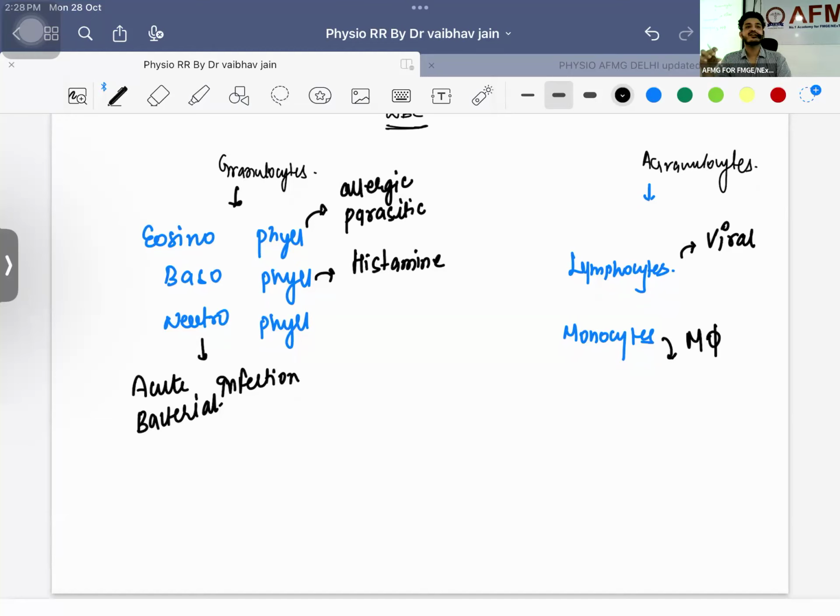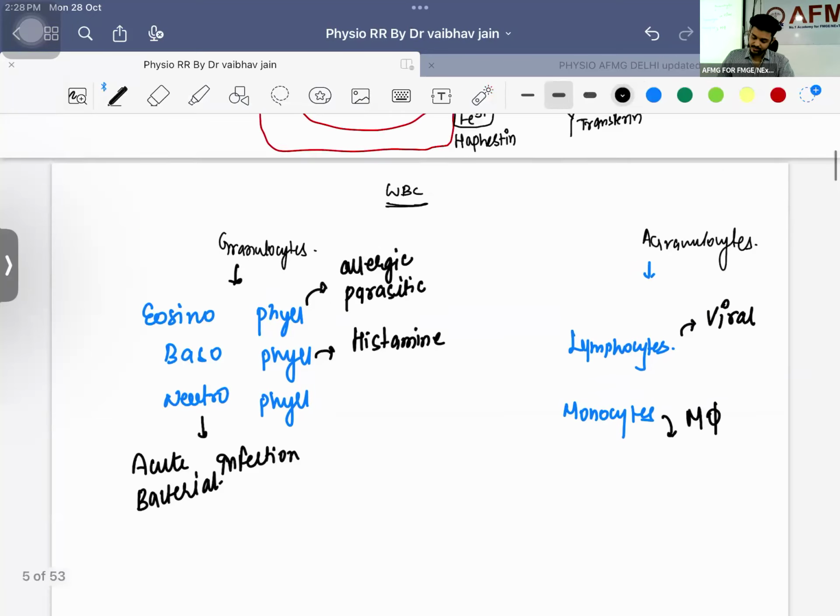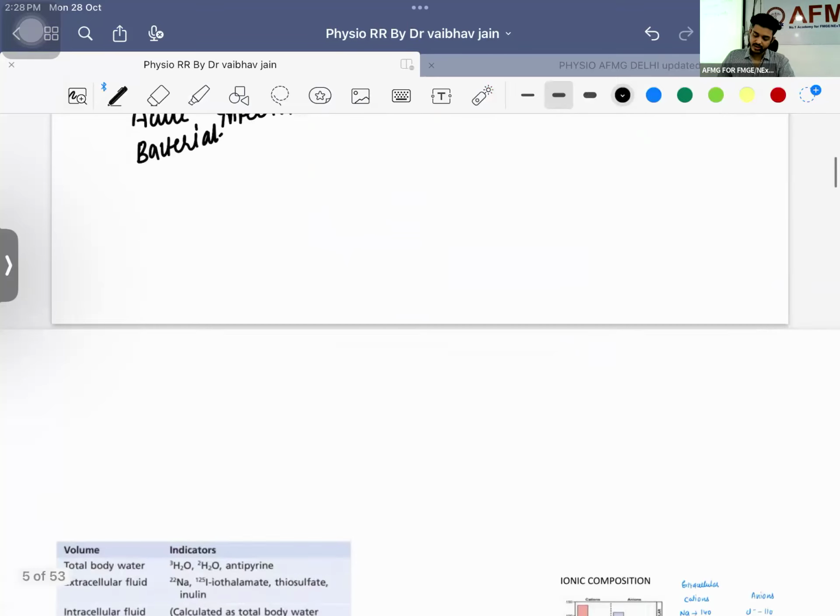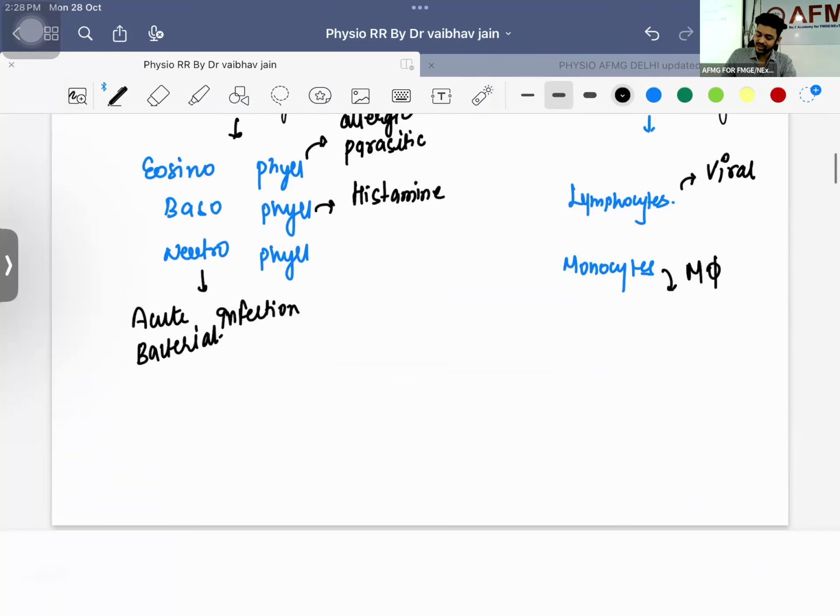Whenever you have a viral infection, viral etiology, what is going to shoot up? Lymphocyte levels will be increased. So this is pretty much about the WBCs, right? Apart from WBCs, we have a third thing.